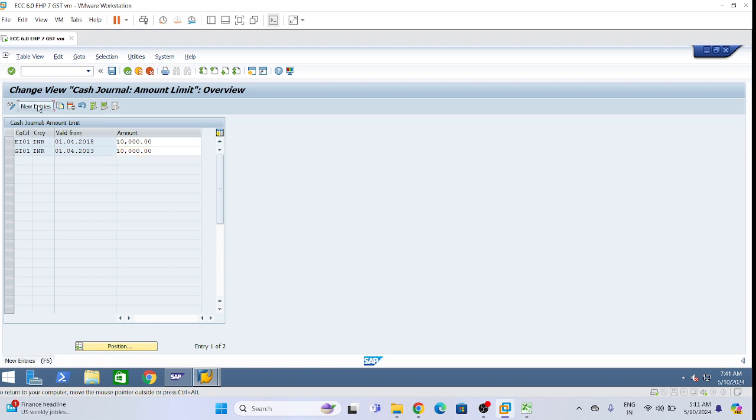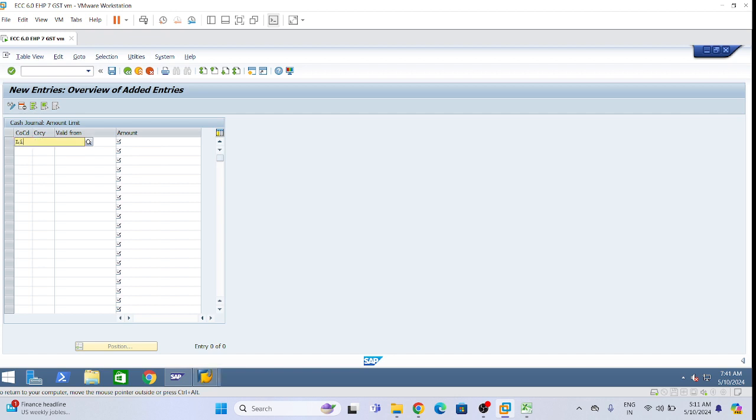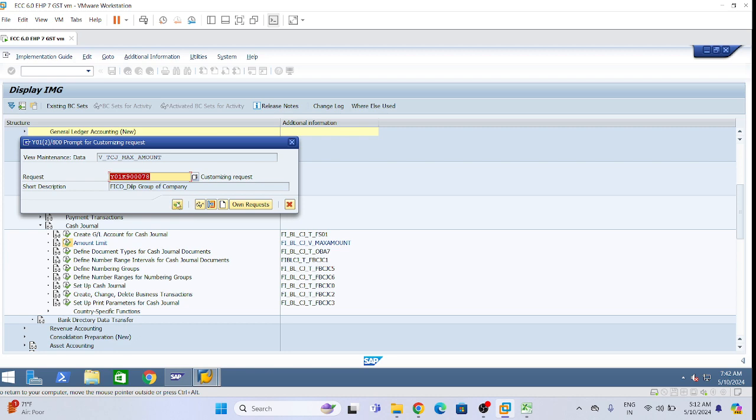Click on new entries and give company code LI01. I'm giving currency, in which currency INR, value from which date. Let's suppose I want 01.04.2024. I want to set 10,000 as the amount. Save it.